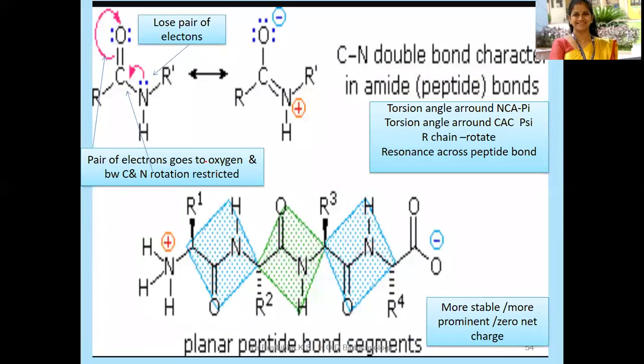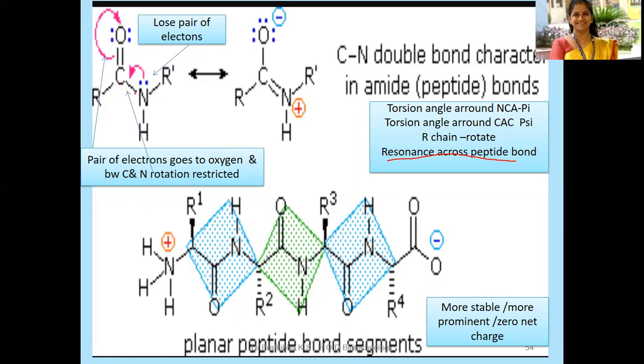Okay, in this particular C double bond O, NH, we can see the resonance across the peptide bond. Okay, resonance across the peptide bond can be seen in the polypeptide chain. Okay, that is the C-N double bond character in amide bonds. There you can see the resonance across the peptide bond. In this case, this particular nitrogen has a lone pair of electrons. Okay, and this pair of electrons goes to the oxygen.